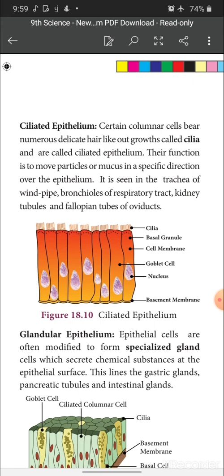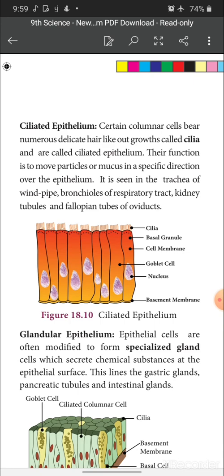What is the function of the ciliated epithelium? To move particles or mucus in a specific direction over the epithelium, right? So the ciliated epithelium is present in the respiratory tract of our body. The air which we are inhaling is not a pure substance. Along with pure air, we are inhaling dust particles also.